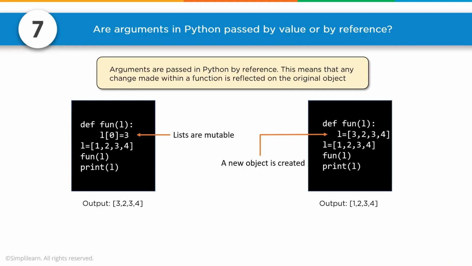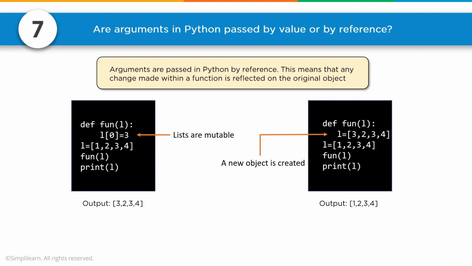Number 7. Are arguments in Python passed by value or by reference? Arguments are passed in Python by reference. This means that any change made within a function is reflected on the original object. So you can see here def function of L, L of 0 equals 3, L equals 1, 2, 3, 4, function of L, print L, and you're going to get 3, 2, 3, 4 because we passed L in there, so it's a pointer.